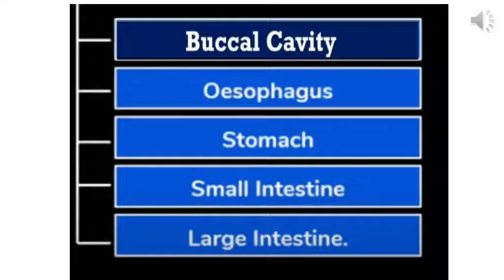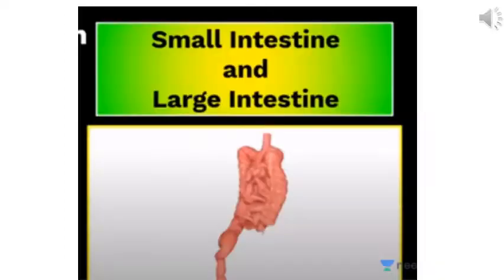Students, we already know that the alimentary canal consists of the buccal cavity, esophagus, stomach, small intestine and large intestine. Rectum and anus, they both are part of the large intestine. In this video, we are going to cover the small intestine and large intestine.